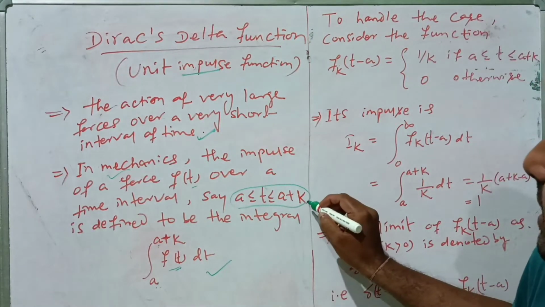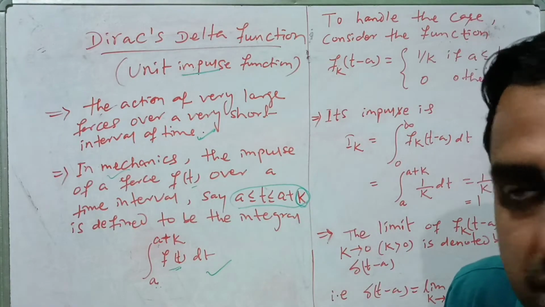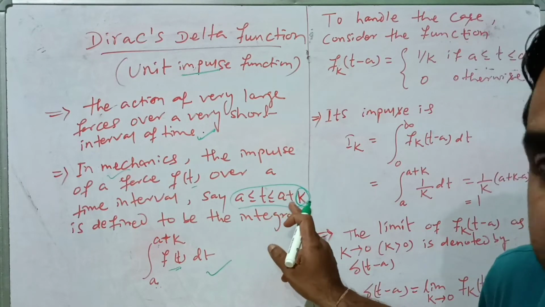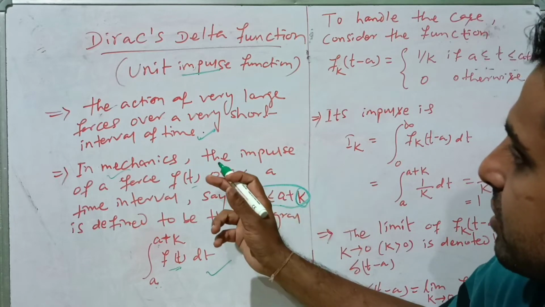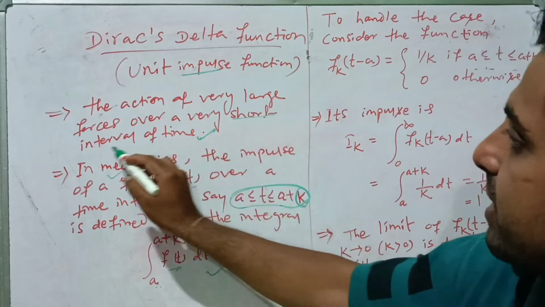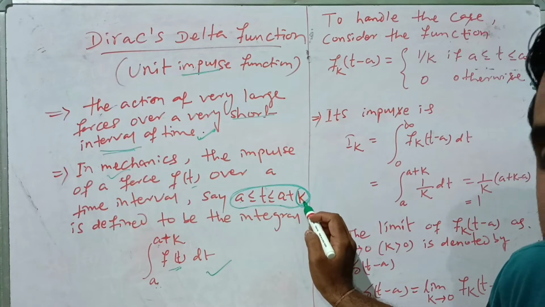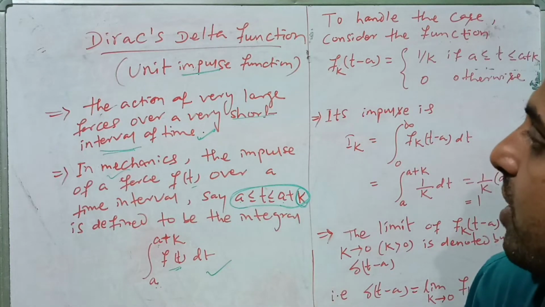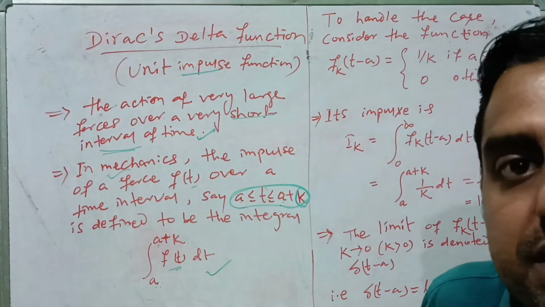And we can note here, what is this k? k is a very small number. It is greater than 0, but it tends to 0. It is very small, so that is why the interval is very small. Because we have to take a large force over a very short interval of time, the interval is a to a+k. So when k is very short, the interval is very small, and in that interval we take a force which acts for that interval.